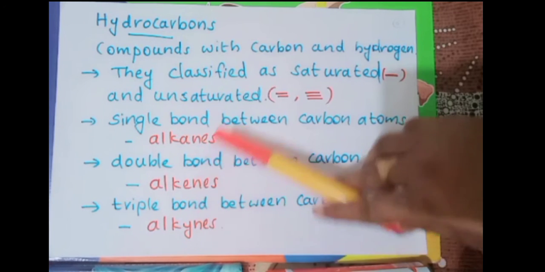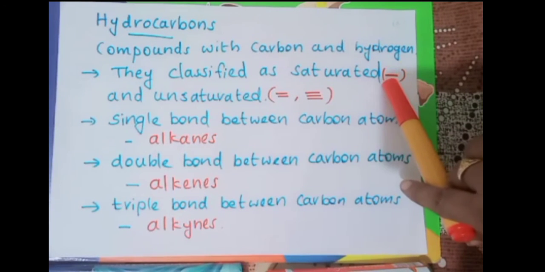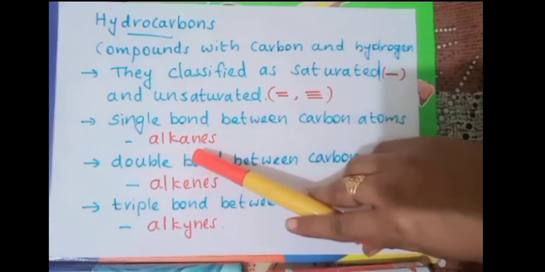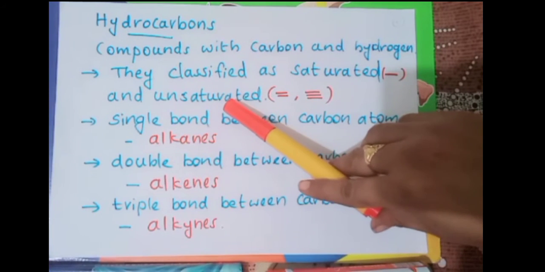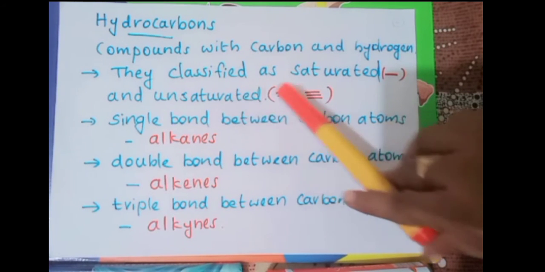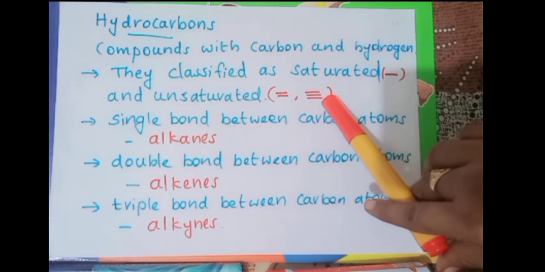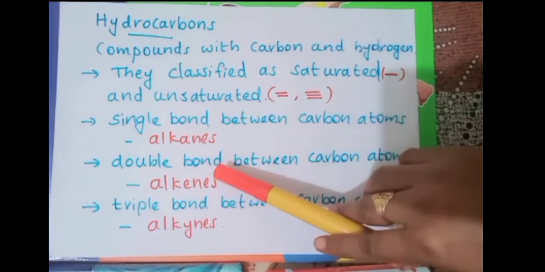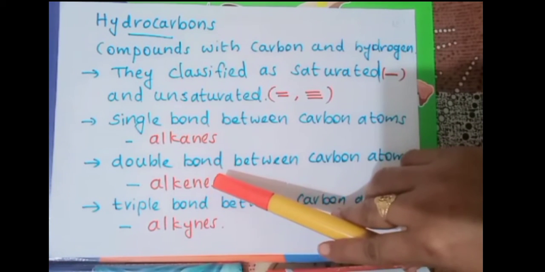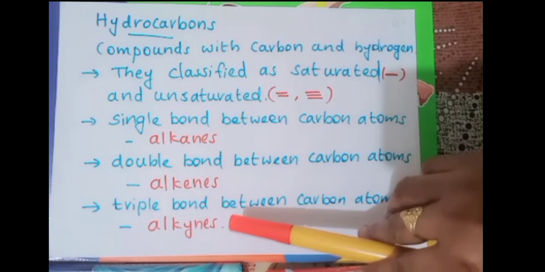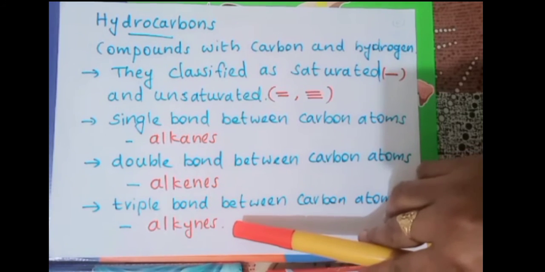Once again, saturated compounds are compounds with single bonds, and they are called alkanes. And unsaturated compounds are of two types. One is with a double bond and another one is with a triple bond. Double-bonded unsaturated compounds are called alkenes, and triple-bonded unsaturated compounds are called alkynes. Clear?